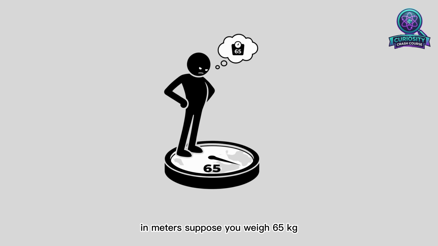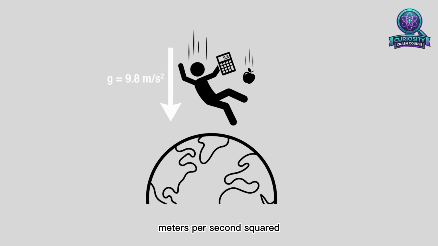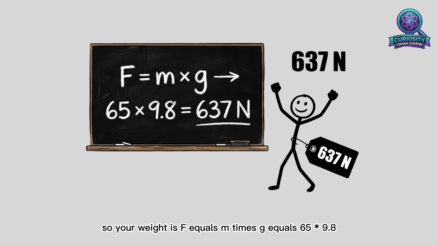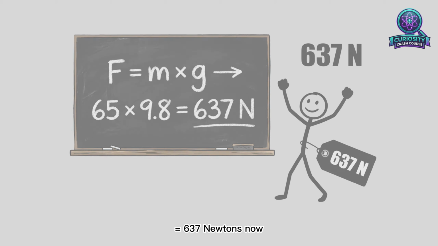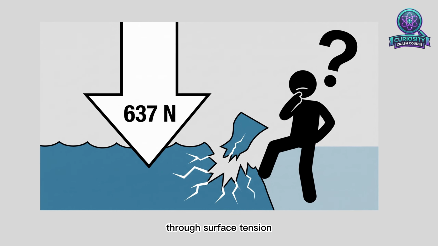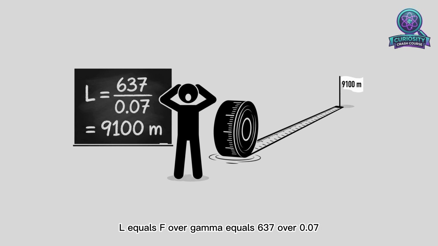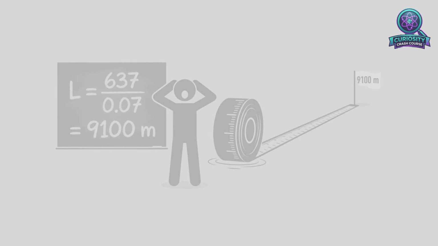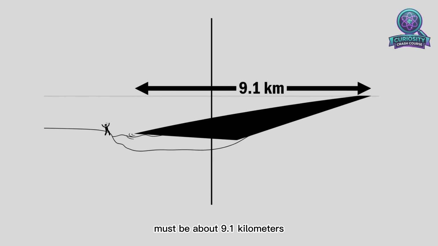Suppose you weigh 65 kilograms. The acceleration due to gravity on Earth is g equals 9.8 meters per second squared. So your weight is F equals m times g equals 65 times 9.8 equals 637 newtons. Now, how much area is needed to carry this 637 newton force through surface tension? L equals F over gamma equals 637 over 0.07, which is approximately 9,100 meters. That is, the area of contact between your feet and the water must be about 9.1 kilometers.